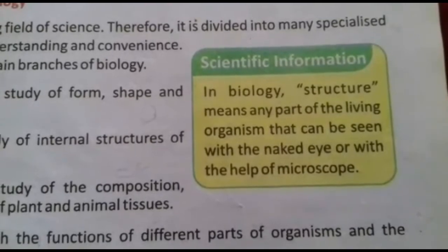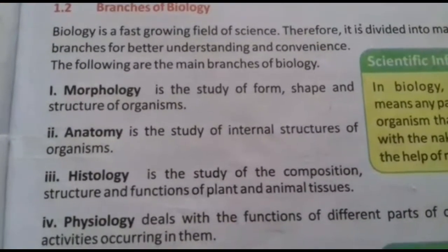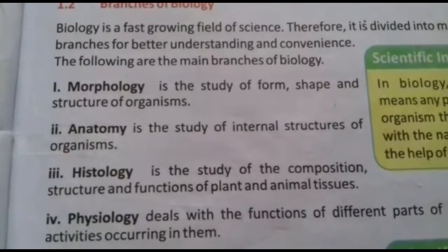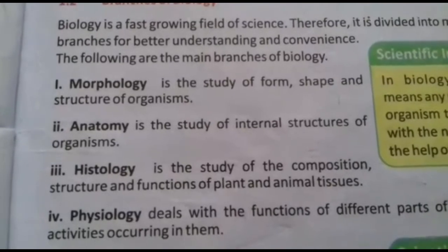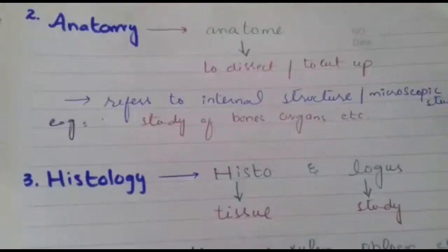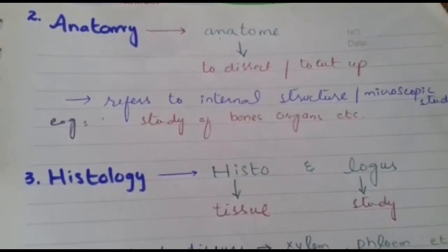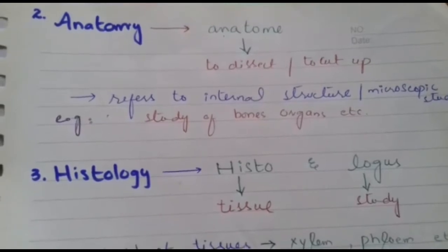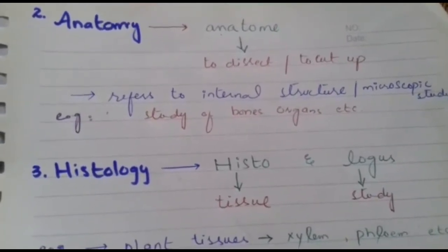The second branch of biology is anatomy. Anatomy is the study of internal structures of organisms. Anatomy may be considered as a subdivision of morphology. The word anatomy is also derived from the Greek word anatome, which means to dissect or to cut up. So it refers to the internal structure.